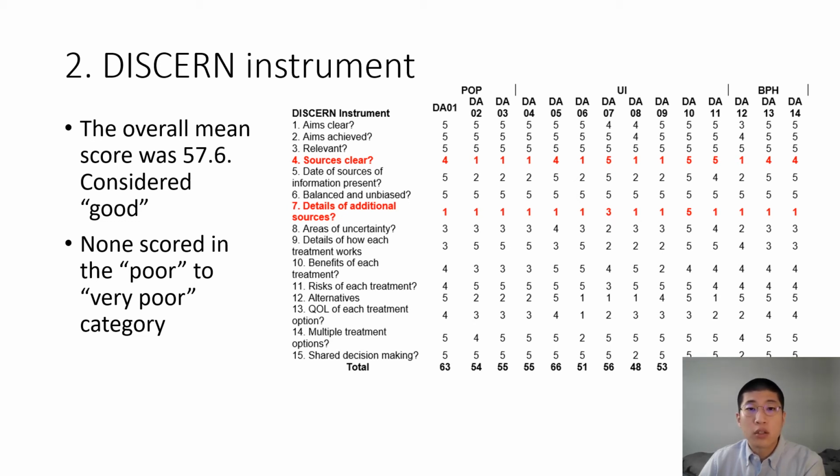The overall mean DISCERN score of the 14 decision aids was 57.6 with a standard deviation of 6.7. This falls under the range of good quality, and none of the 14 decision aids received a score ranging in the poor to very poor category. Interestingly though, the majority of the decision aids did a poor job providing the sources of the information, as highlighted in red.